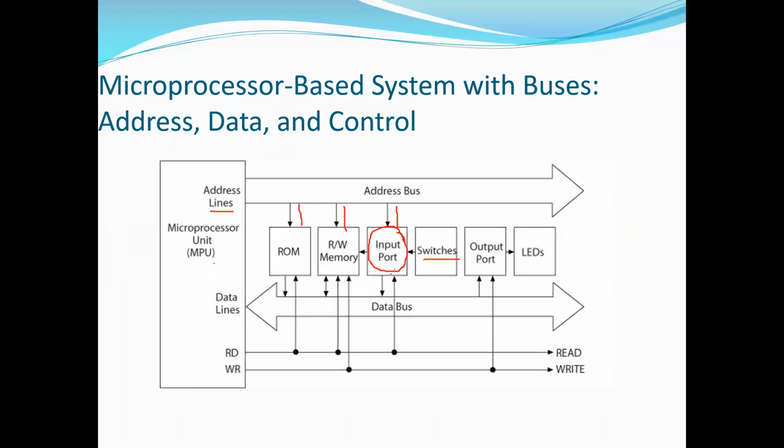All right. In turn, this port is connected with the microprocessor. See here, your switch is not directly connected with the microprocessor. Only the port is connected here. See, the data bus is connected over here. Address bus is connected to the port. Similarly, the output device. So here the output device is an LED, for example. All right. So again, this LED is connected with the help of an output port, wherein this port only is connected to the buses.